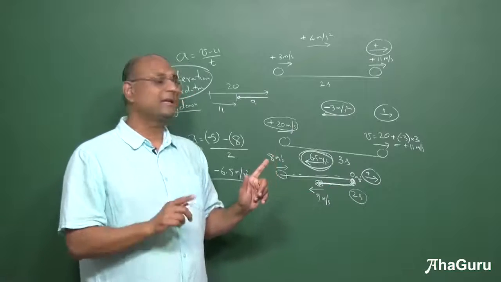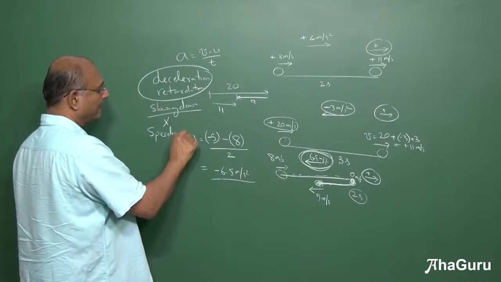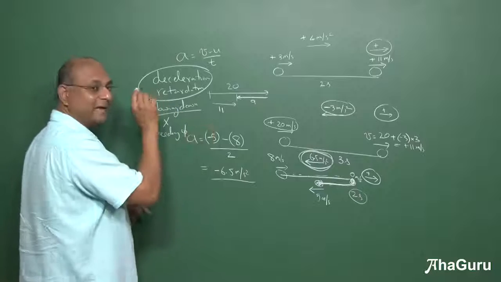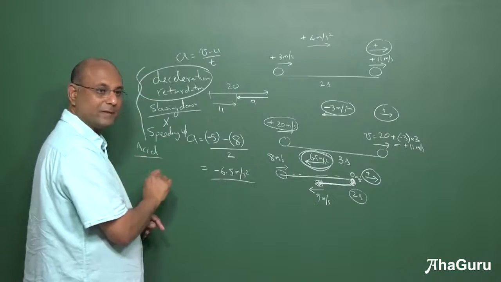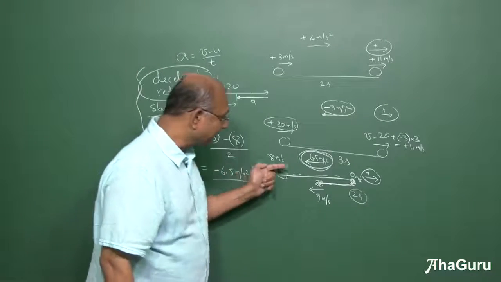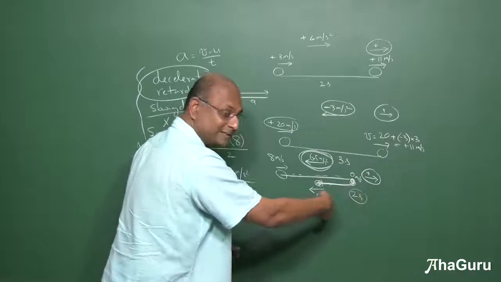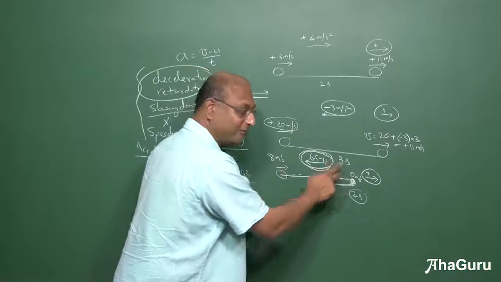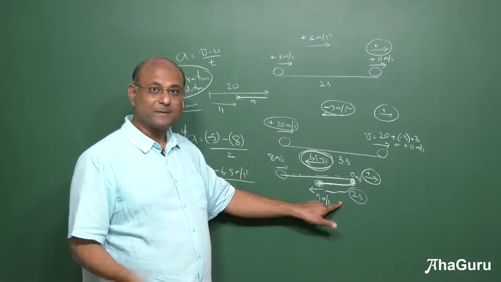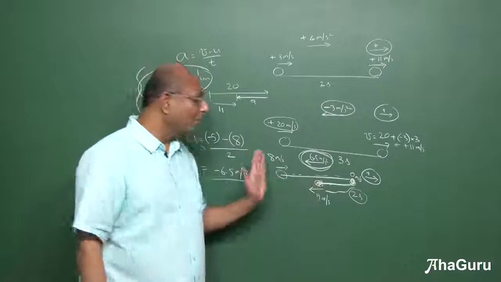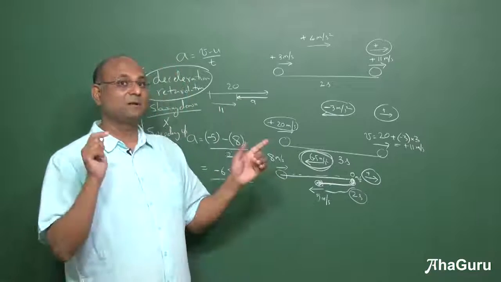The opposite of deceleration is speeding up. Both these, deceleration and speeding up, together are acceleration. Acceleration includes both of these. Okay, so it was accelerating, it is accelerating. Acceleration is minus 6.5. Deceleration is 6.5. Here it is not decelerating, it is speeding up. Is that clear? The whole motion does not have deceleration. Only part of the motion has deceleration. I hope that is very clear. So we will not use deceleration, we will talk about acceleration.